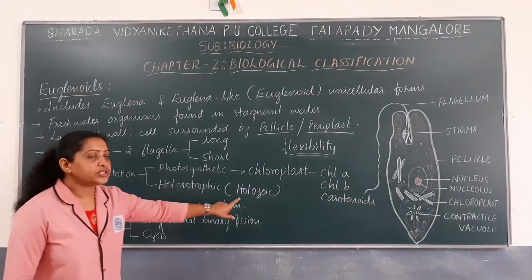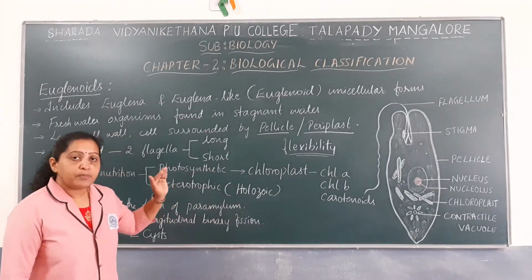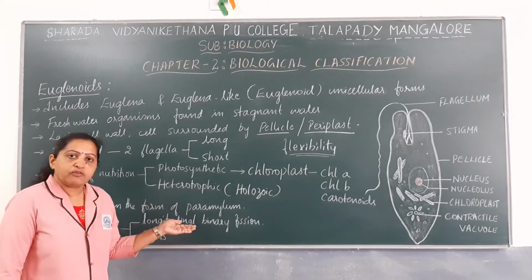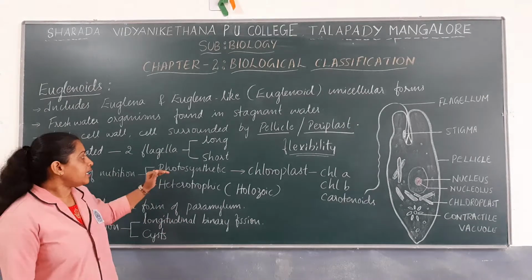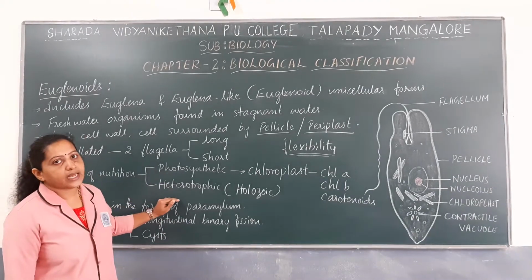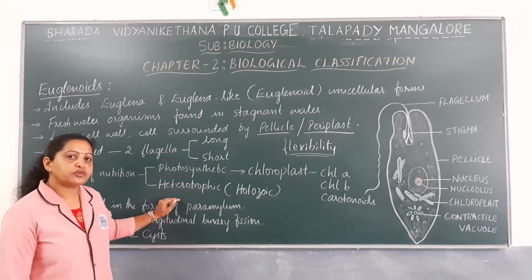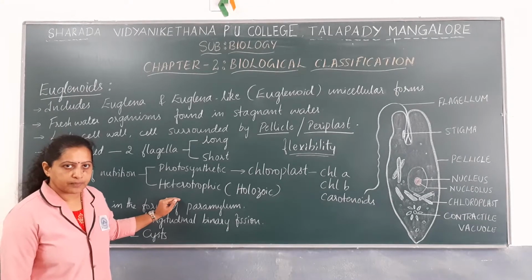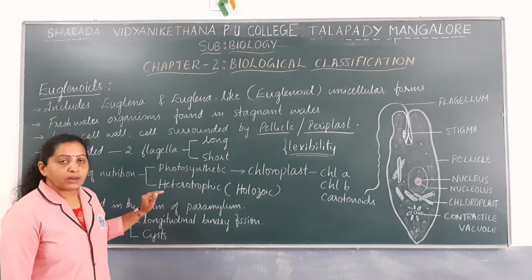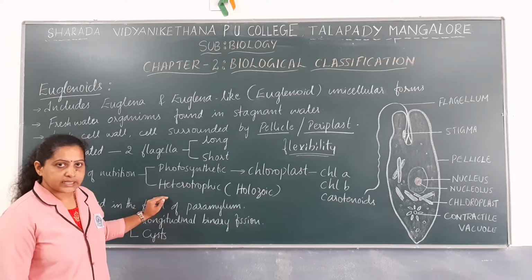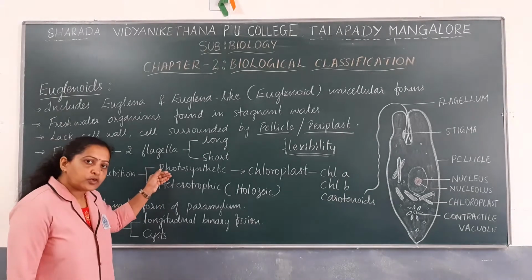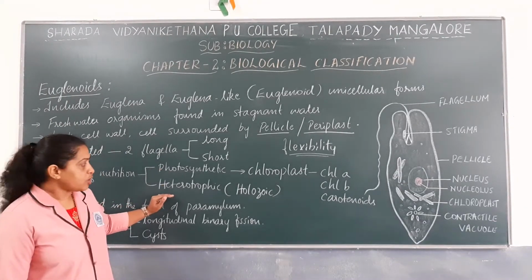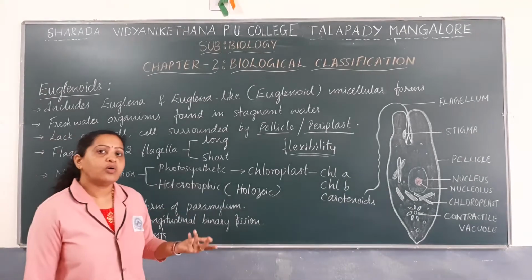Such a mode of nutrition is known as holozoic. So depending upon the availability of light, they can undergo photosynthesis or they can undergo the heterotrophic, holozoic mode of nutrition.